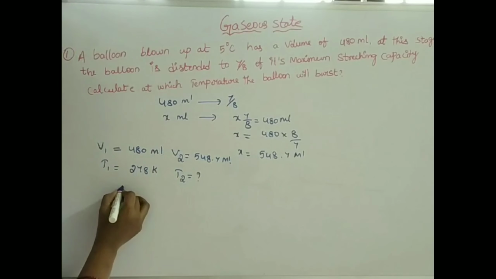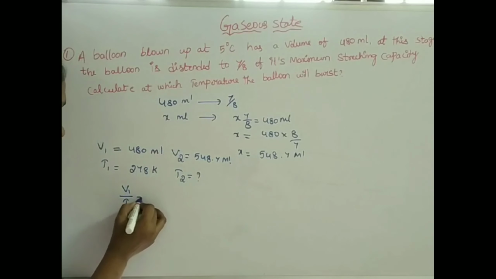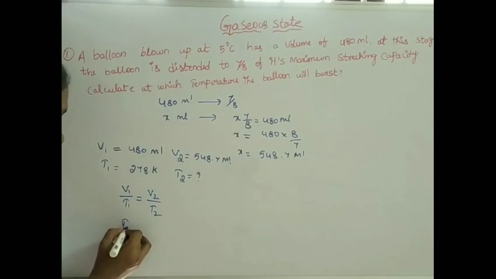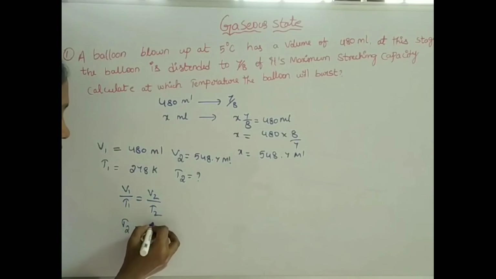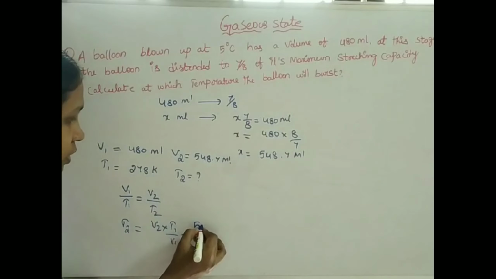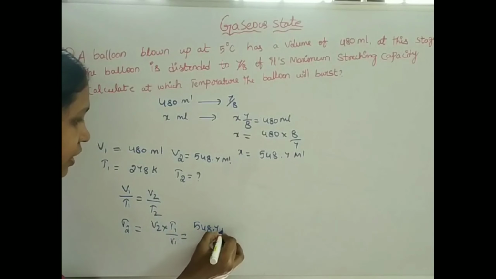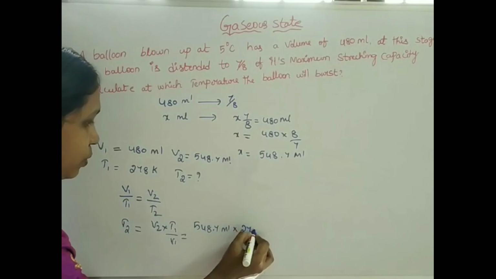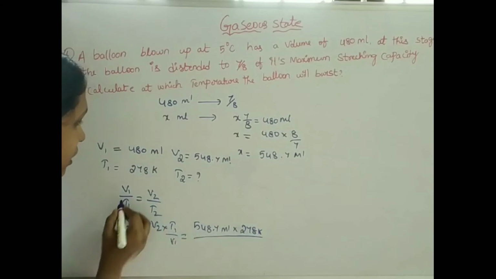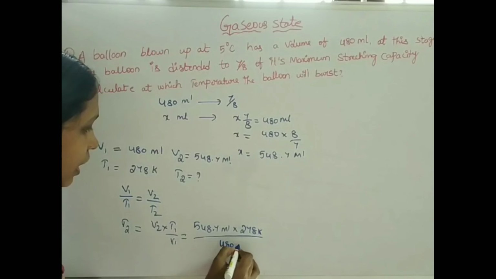According to Charles law, all of you know V1 by T1 equals V2 by T2. Here I want T2, so T2 equals V2 into T1 by V1. Substitute the values: 548.7 ml into T1, 278 Kelvin, divided by 480 ml.